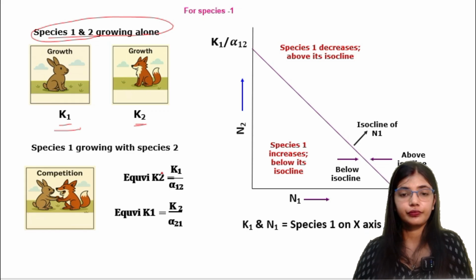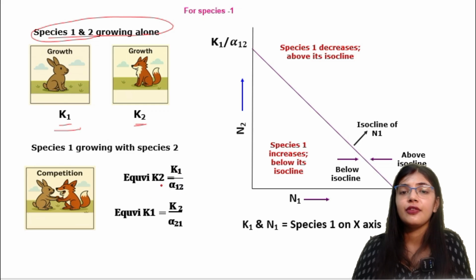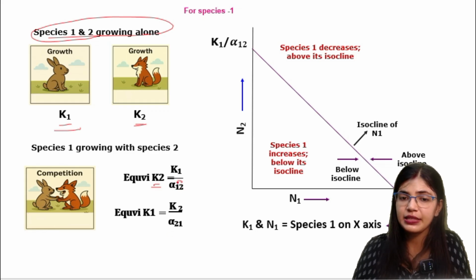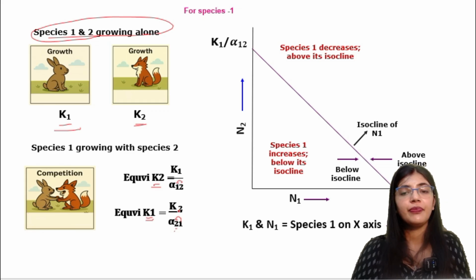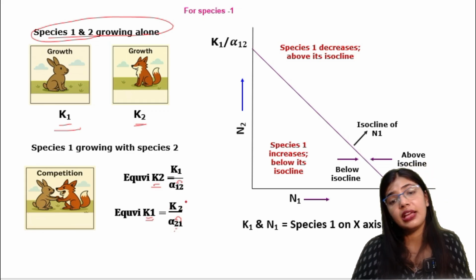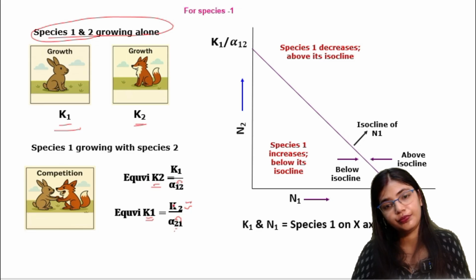Here the equation can also be written as, for K2, K1 by alpha 1 2. That means species 2 is affecting species 1. And for K1 it can be written as K2 by alpha 2 1. That means species 1 is showing the inhibitory effect on species 2, and it is in the presence of K2.